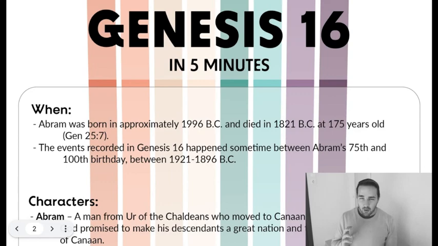Let's jump in. When did the events of Genesis chapter 16 take place? This would have been between the 75th birthday and the 100th birthday of our main character, Abram, who we'll talk about in a second. So as far as the years on our timeline, this is approximately 1921 BC to 1896 BC, somewhere in between there.